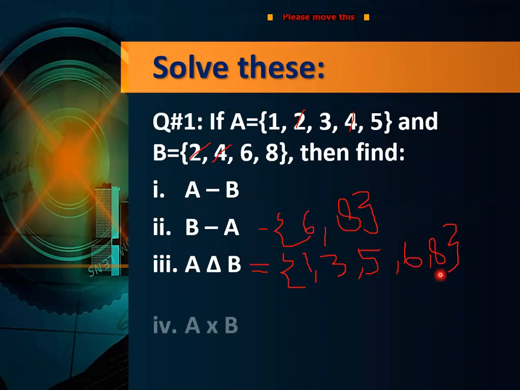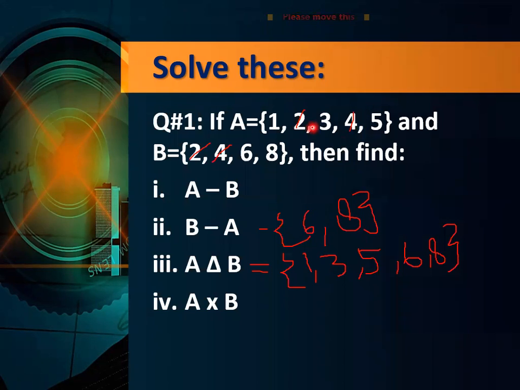Now the last one, A cross B. First of all, tell me how many ordered pairs can be formed. A cross B, you have to find here, the Cartesian product. Number of elements that can be formed in this set. Why 20? Hamza, why 20? Hamza, are you serious? 4 fives are 20. Yes, you are right.